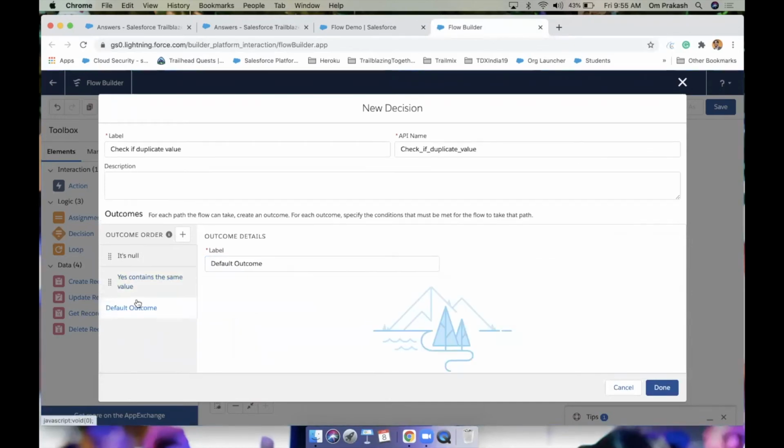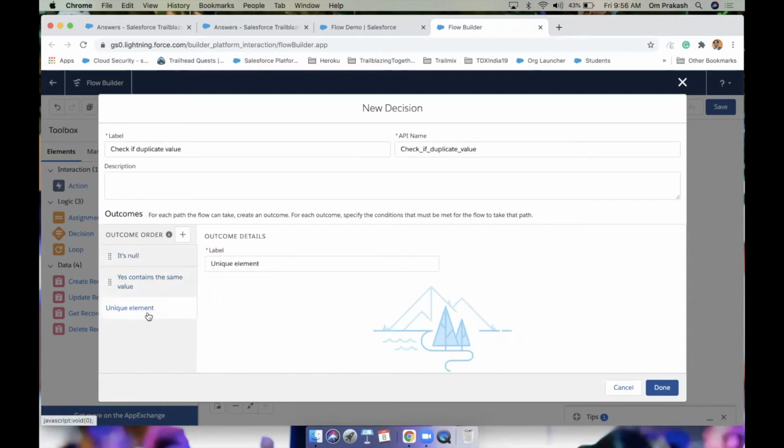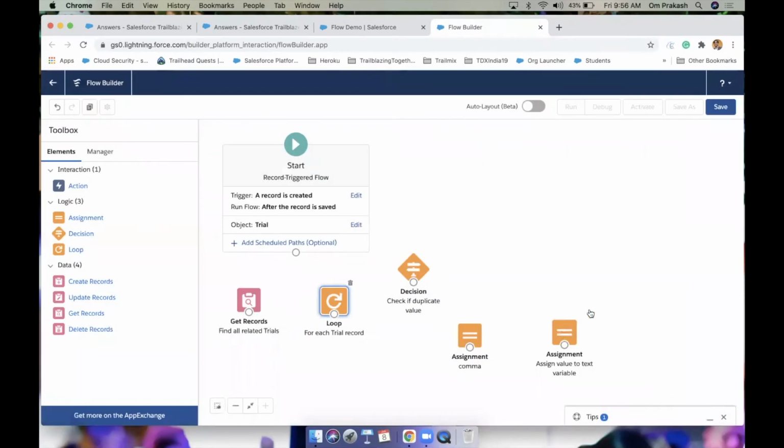And here is the default outcome. This is the unique element. I have just given names. First time null; it already contains the value; otherwise, it's unique.